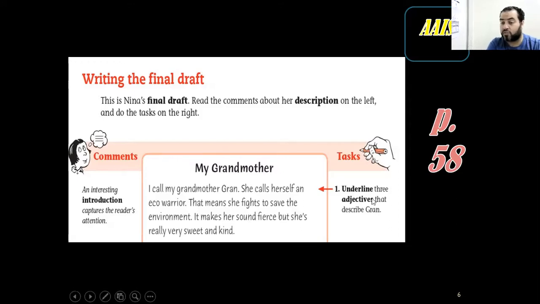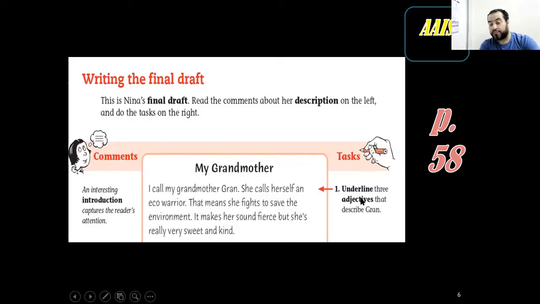And on the right, we would like you to underline 3 adjectives that describe grandma. Do not rush, guys. We agreed that you should read from word 1 till the last one. Because some people would say, oh, 3 adjectives? Where? And they just start choosing. And at the end of the day, we're going to see this in the next slide. I'm going to show you why I ask you to read from the first word till the end.